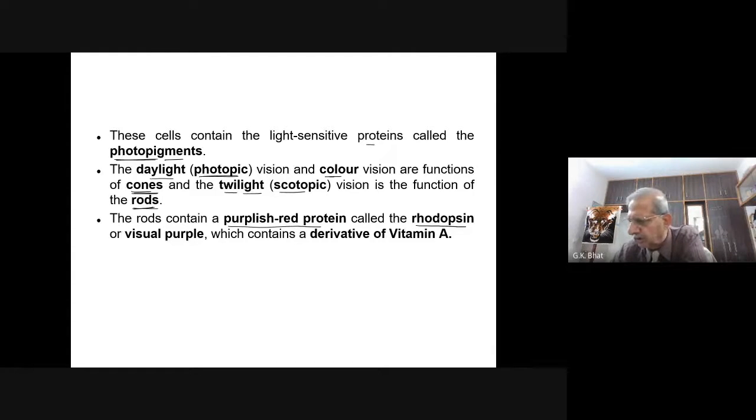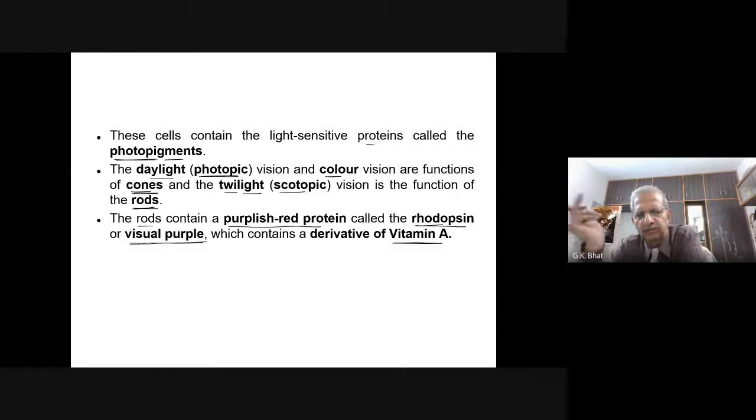And this rhodopsin is otherwise called visual purple. Rhodopsin is commonly called visual purple, and this contains a derivative of vitamin A. So this is another important point. Derivative of vitamin A. Rods contain purplish red protein called rhodopsin. Easy to remember: rods contain rhodopsin. And it is otherwise called visual purple, and this contains the derivative of vitamin A.